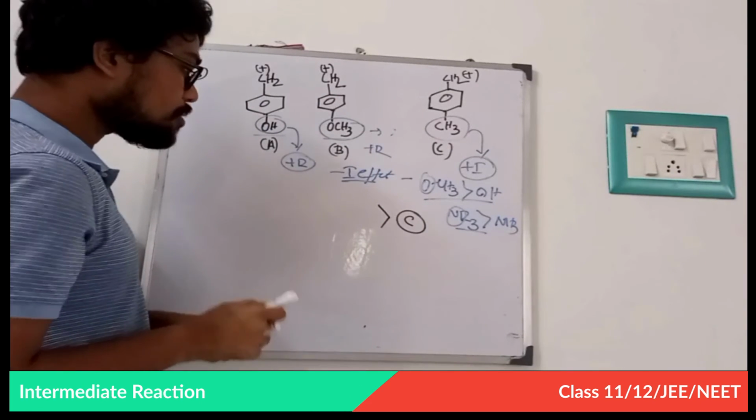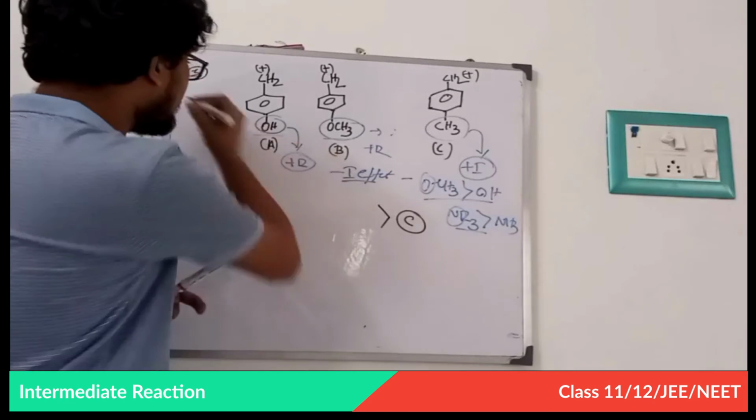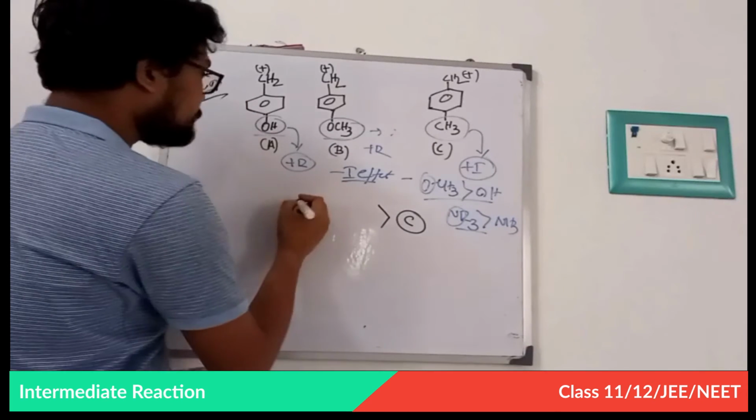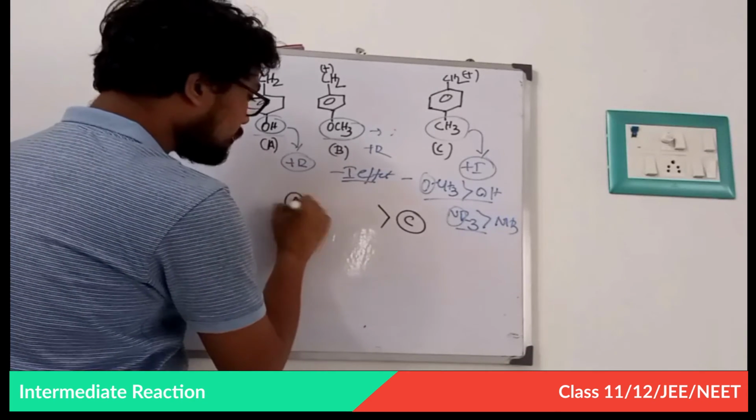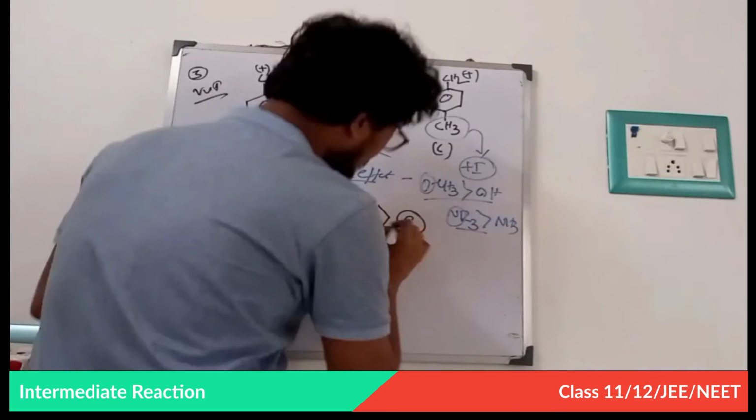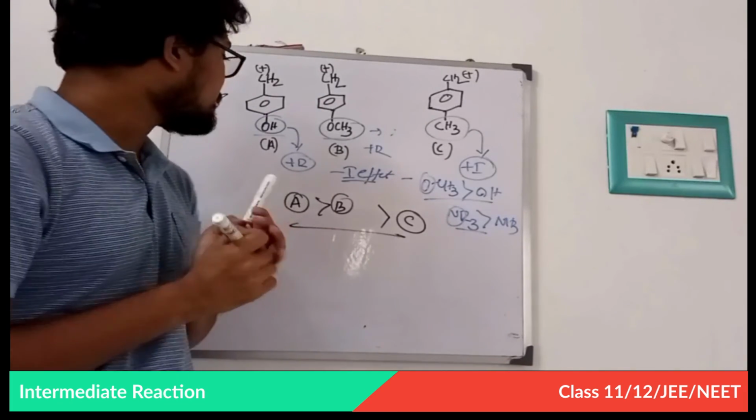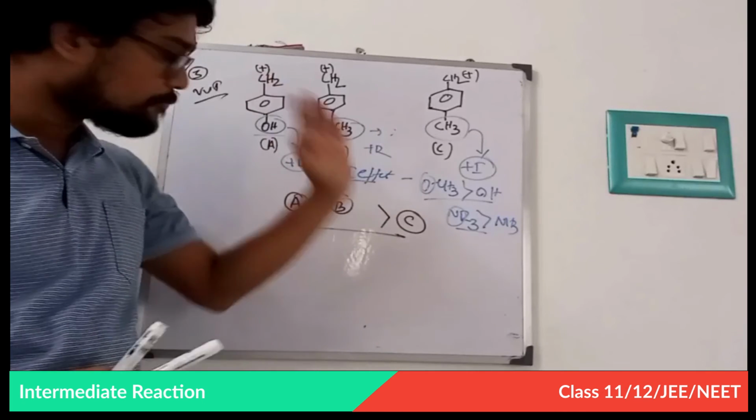So the stability order is, this is a very important problem, A less than B less than C. Now I think it is understandable to all of you. This is a very important problem.